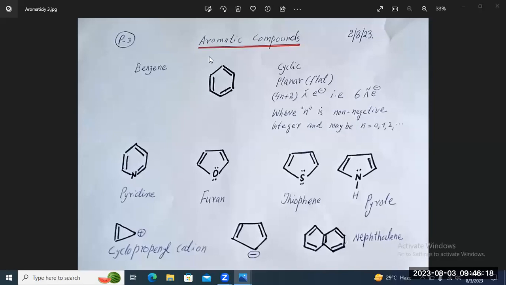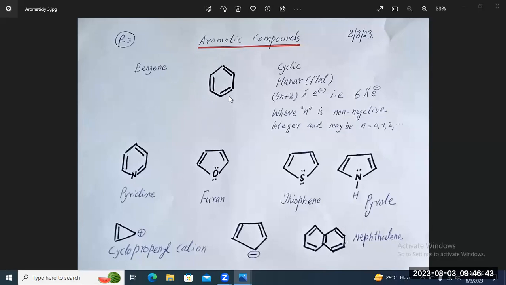Now, here we shall discuss some examples of the compounds which are exhibiting aromaticity. First of all, we can see the example of benzene. Here, this is the structure of the molecule of benzene.